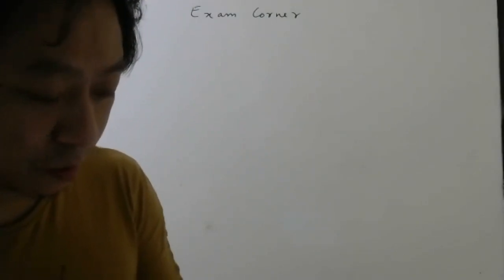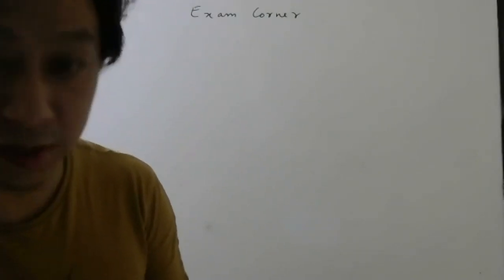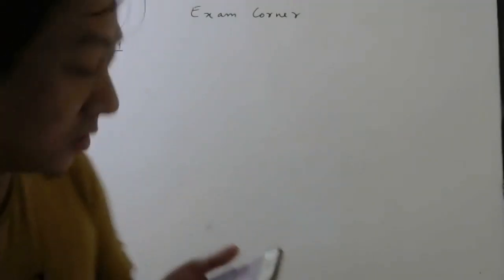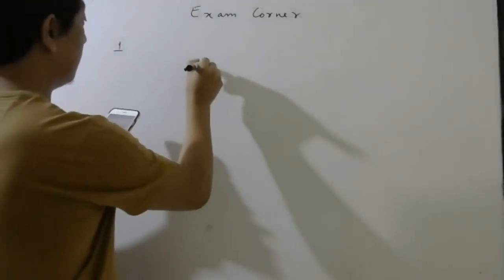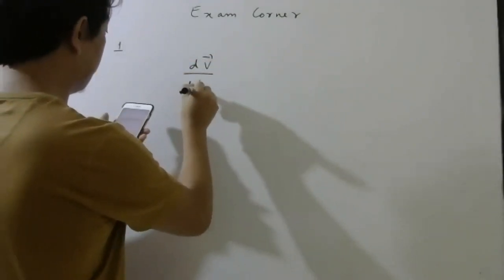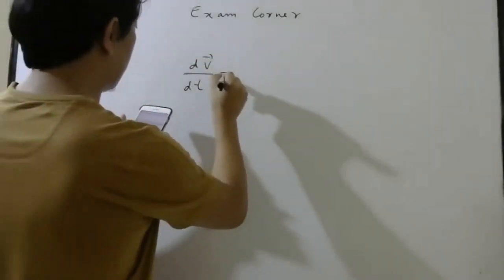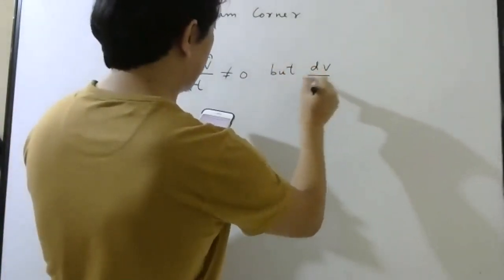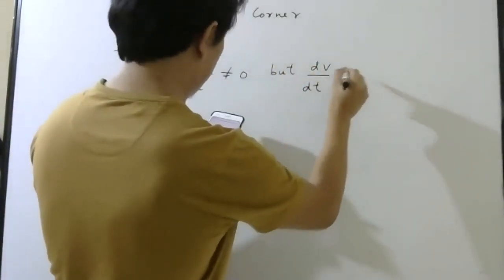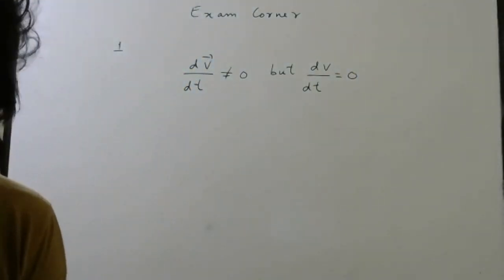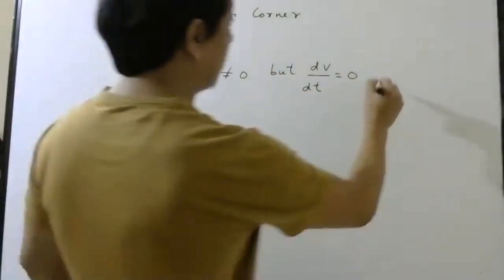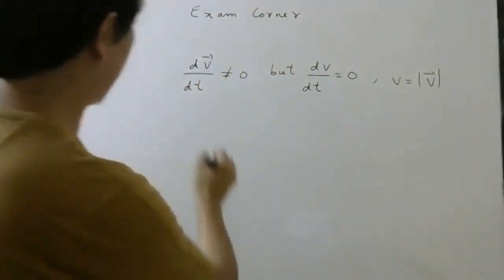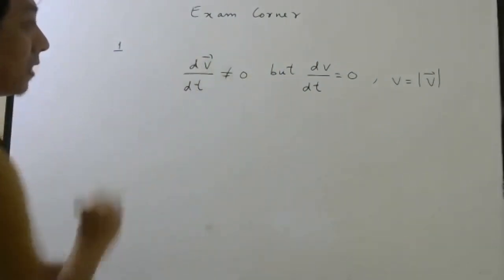Is it possible to have a situation, listen carefully to what it is saying, in which dV bar by dt is not equal to 0, but dV by dt is equal to 0? And what is V representing here? Here V is representing the magnitude of this velocity vector.